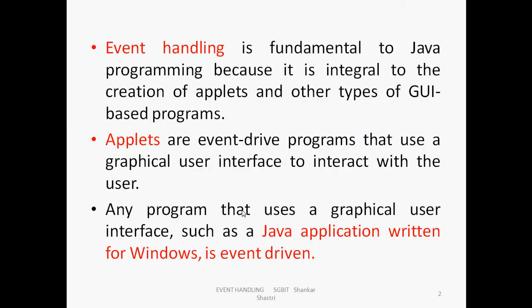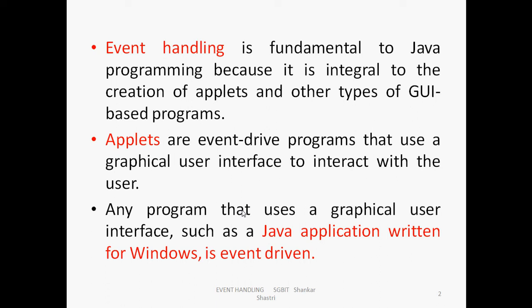Event handling is fundamental to Java programming because it is integral to the creation of applets and other types of graphical user interface based programs. An applet is also a web application, or we can create web applications using Java applets. Other types of GUI means any website. Any website you can design with the help of Java, Swings, or AWT is considered a GUI based program. These applets and GUIs are based on the event handling mechanism.